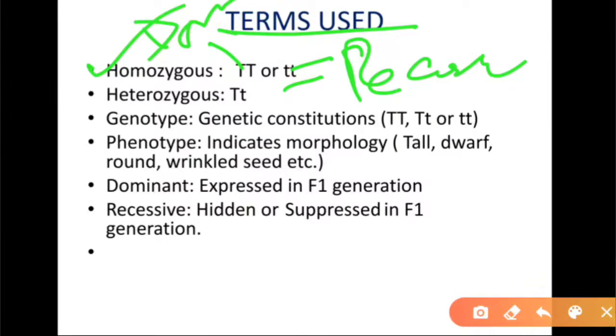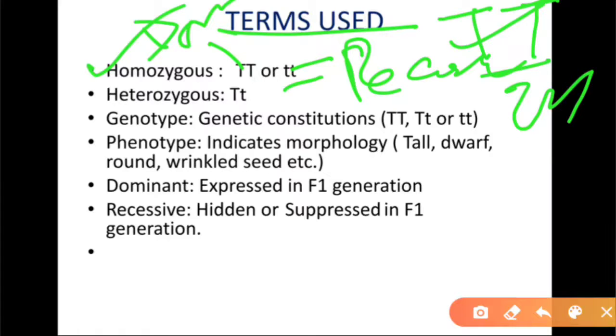Dominant character and recessive character, right? The TT is symbolic of genetic material, that is chromosome. Capital T is a dominant chromosome, a pair or a set of chromosomes. You can see a diploid set of chromosomes, right?